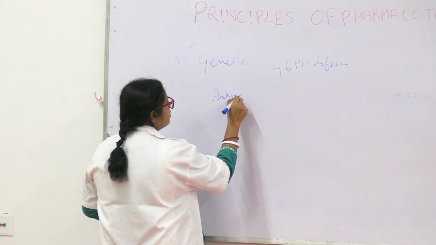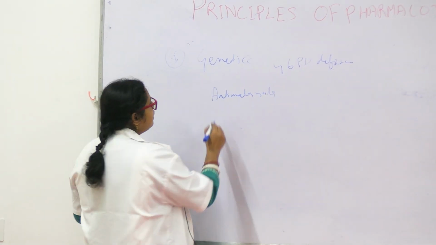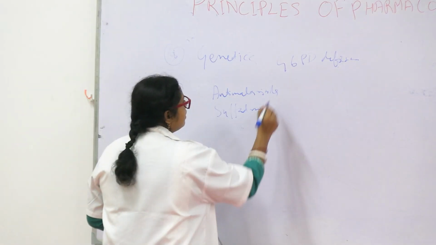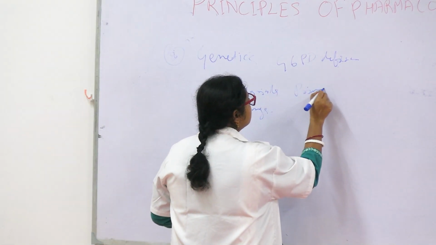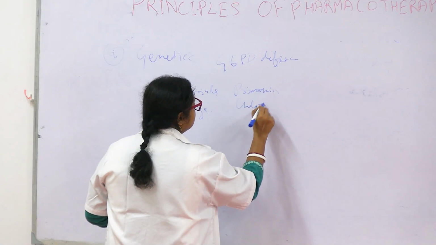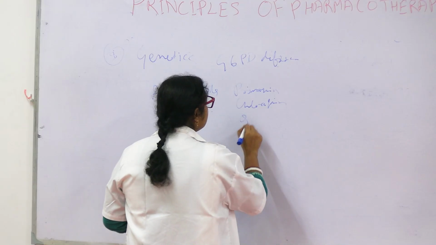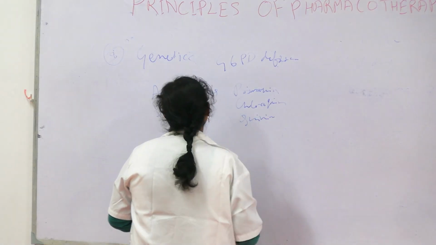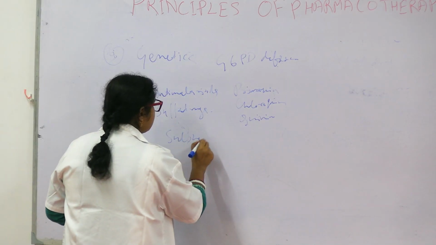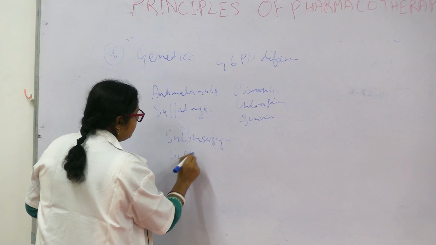Antimalarials, the drugs which are given in malaria. Antimalarials like primaquine, chloroquine, then quinine. Then sulfa drugs, sulfasalazine, then sulfonylurea.